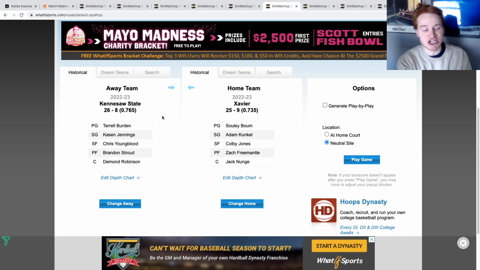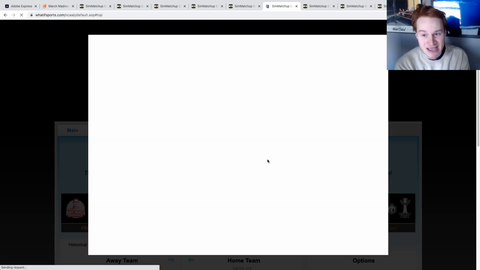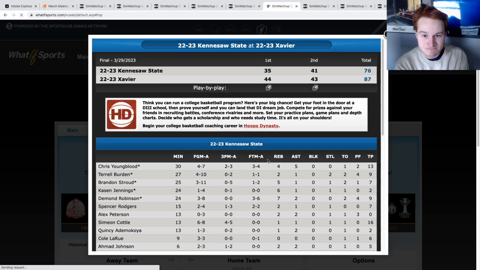Another rematch. It's Kennesaw State taking on Xavier. Of course, Xavier was down by 10 points in the second half in real life against Kennesaw State. Will they handle their business in the simulation a little bit easier? And they do win this one. They win by 11. They control this game a little bit better, and they do beat Kennesaw State in that one.